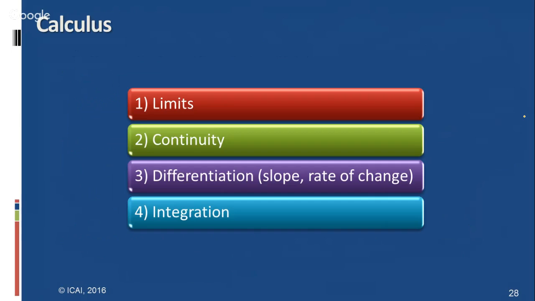If we look at page 8.8, related to exponents, the formulas are: limit x tends to 0, e power x minus 1 by x equals 1. Limit x tends to 0, a power x minus 1 by x equals log a base e. Limit x tends to 0, log of 1 plus x by x equals 1. Limit x tends to infinity, 1 plus 1 by x whole to the power of x equals e.